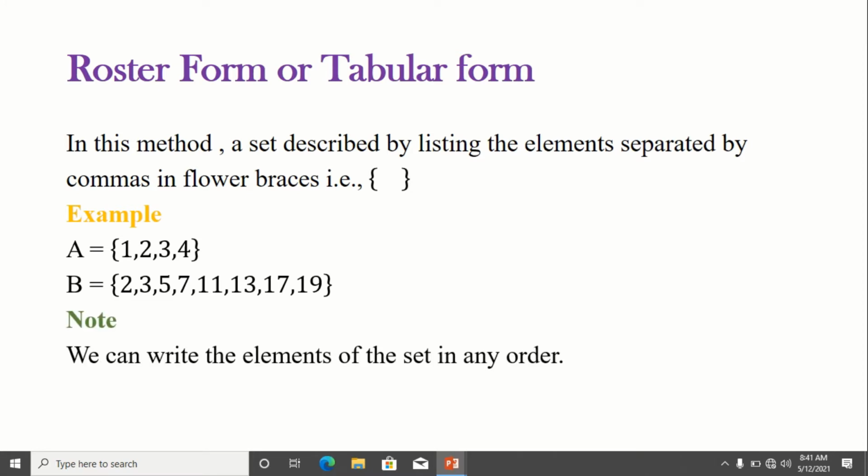We can write the elements of the set in any order. The elements of the set A can also be written as 4, 3, 1, 2. Similarly, I can change the order of elements of the set B. Both are the same. So, we can write the elements of the set in any order.